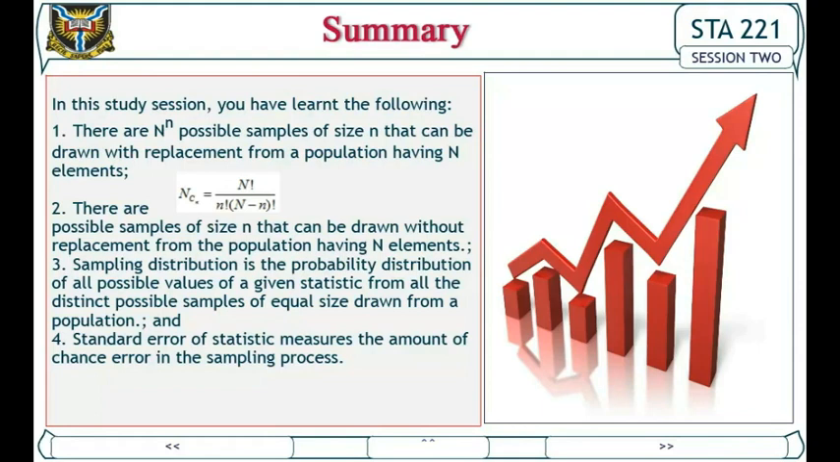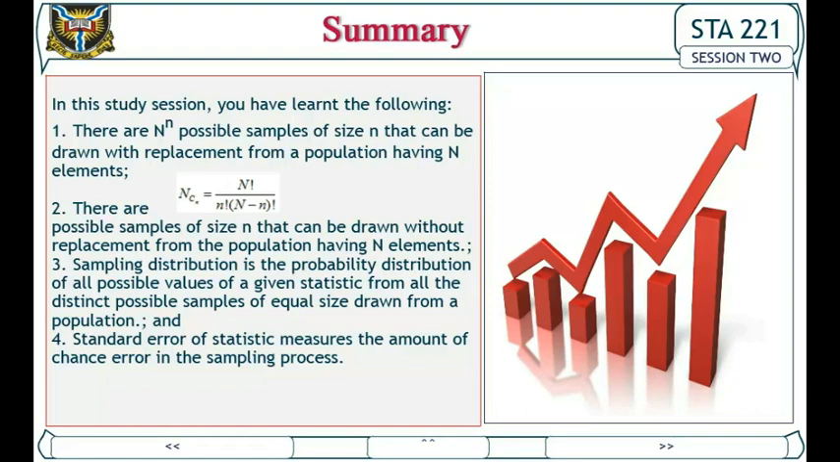Summary. In this study session, you have learned the following. 1. There are N raised to power n possible samples of size n that can be drawn with replacement from a population having N elements. 2. There are N combination n, equal to N factorial over n factorial into bracket N minus n factorial, possible samples of size n that can be drawn without replacement from the population having N elements.